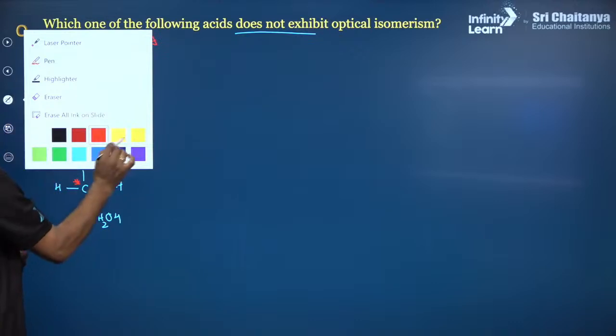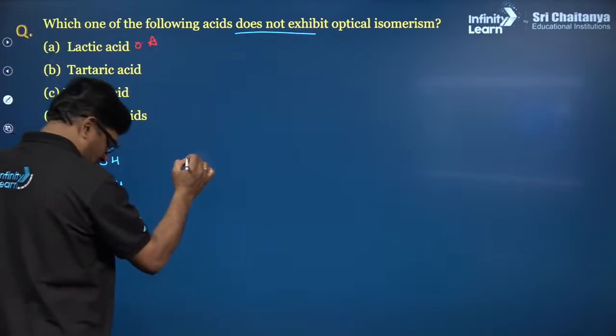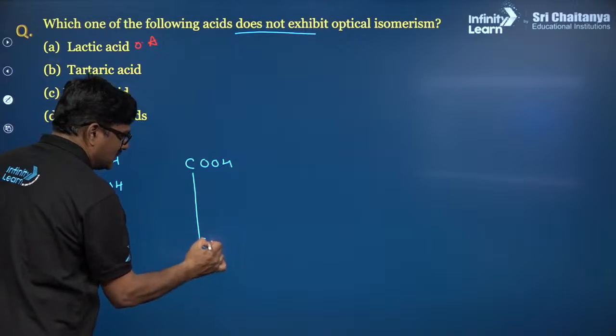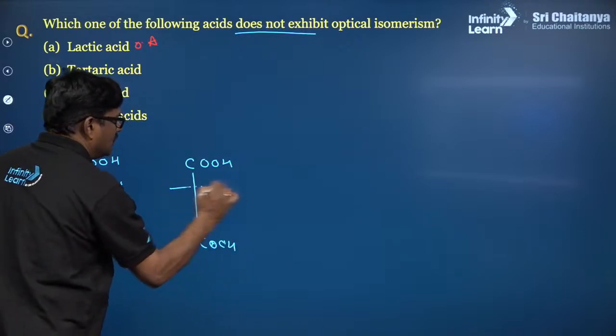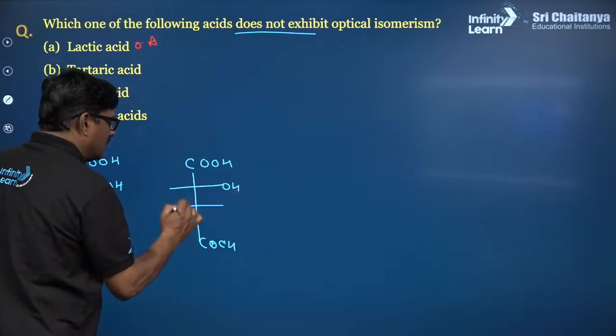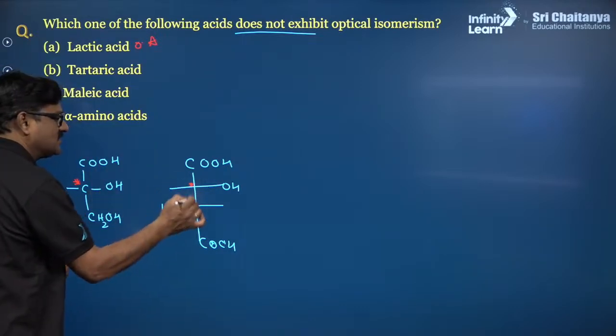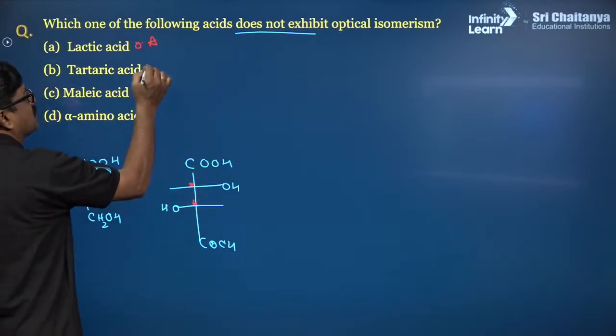Tartaric acid, you have COOH and COOH. You are going to have DL tartaric acid and meso tartaric acid. Of course, DL tartaric acid has chiral centers here. It is also optically active.